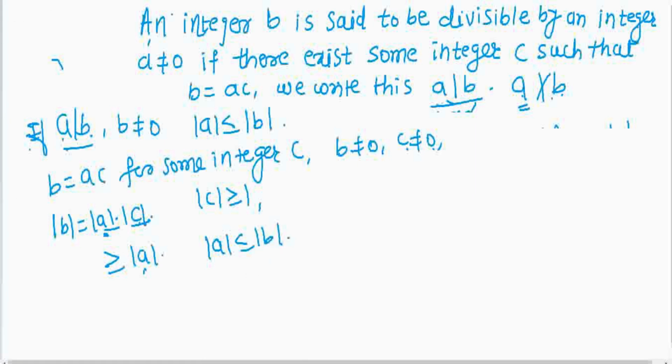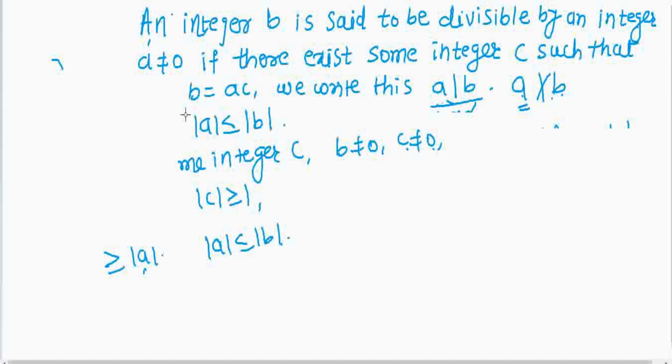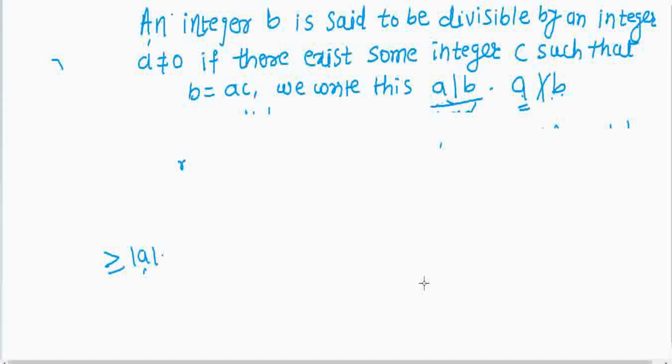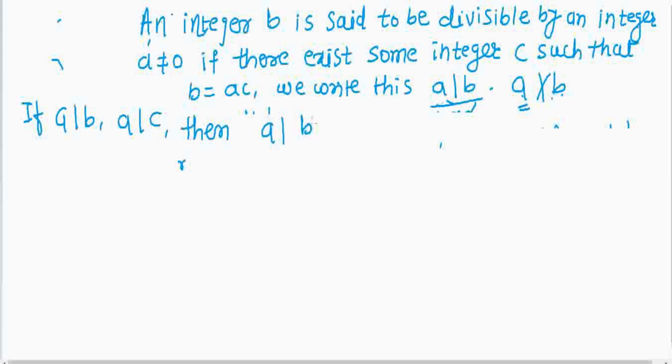Again, let us prove one more result regarding divisibility. Suppose that a is a divisor of b and a is a divisor of c. This is an important result. Then a is a divisor of bx plus cy. Apply the definition. A is a divisor of b, that means b is divisible by a, so we have b equal to r into a.